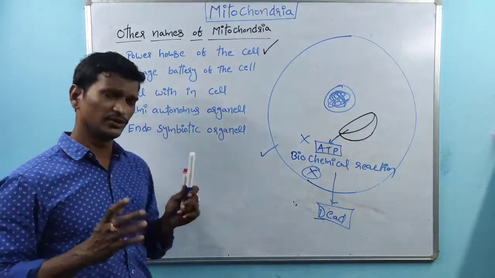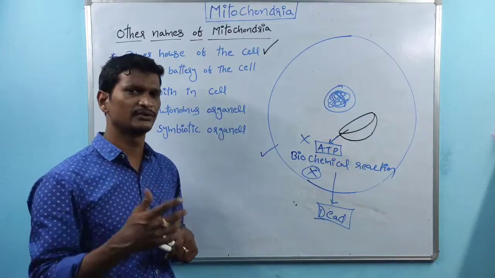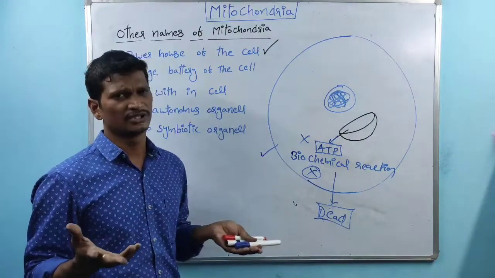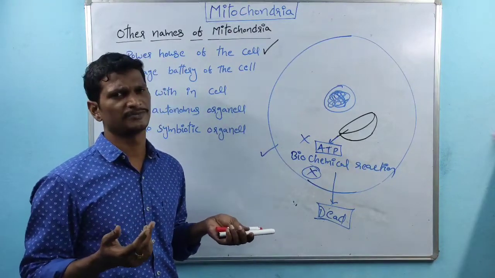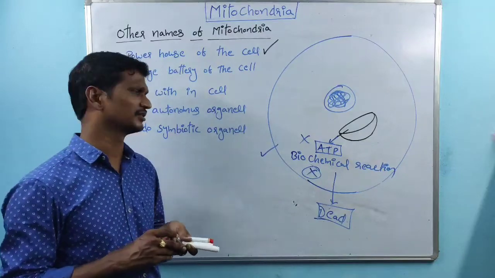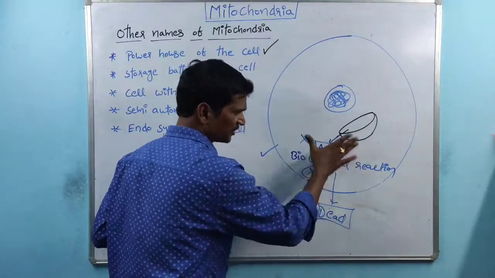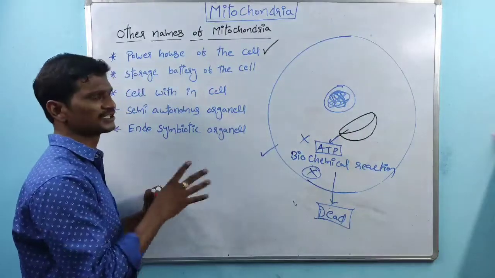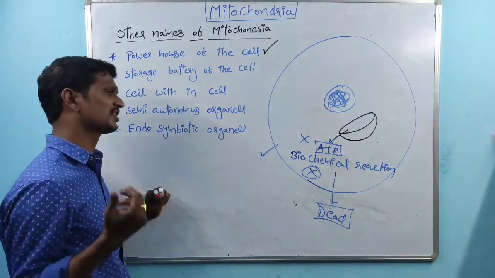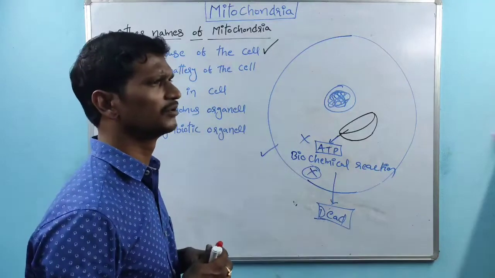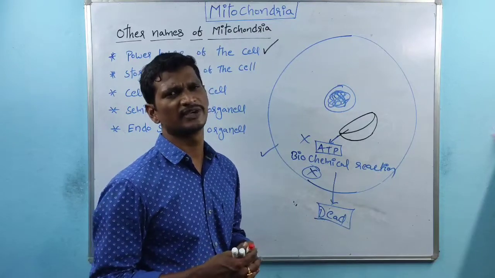So what I am telling here is, if mitochondria do not produce energy, then there are no metabolic reactions, and that is equal to death. Within dead tissues and dead cells, there is no production of ATP because there are no biochemical reactions. If energy production takes place, the cells survive. If energy production does not take place, the cells do not survive. One of the finest examples: in a healthy state, a person is very active.